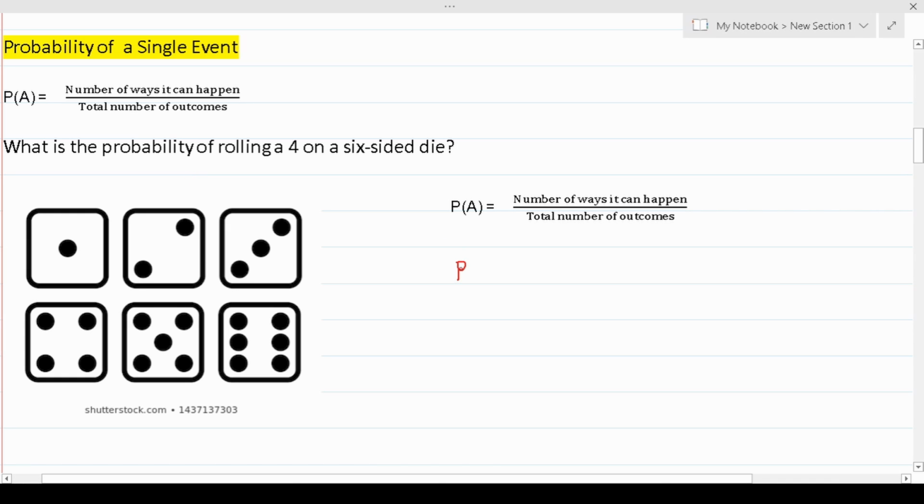So that's probability of rolling a 4 equals, again, a 6-sided die has 6 faces. So in total, there are 6 possible outcomes. Again, you can roll a 1, a 2, a 3, a 4, a 5, or a 6. That said, there's only one way you can roll a 4. Okay, so the probability of rolling a 4 is 1 over 6.